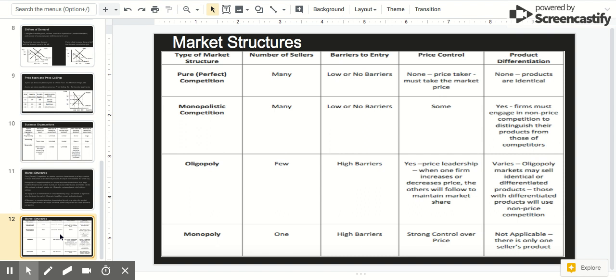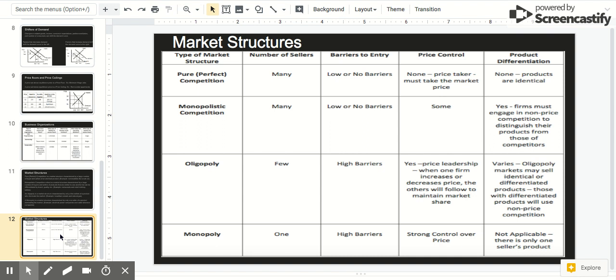Oligopoly, or there's just a few sellers. The barriers to entry are often high, and they do have price control. When one firm increases or decreases price, the other will follow to maintain a market share.